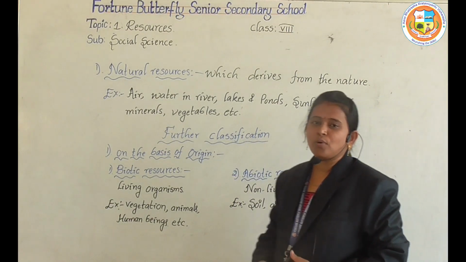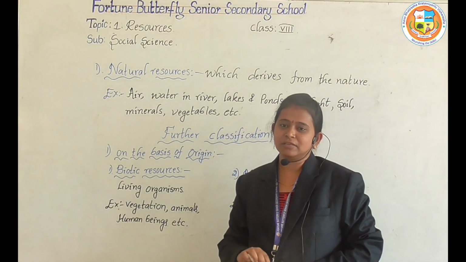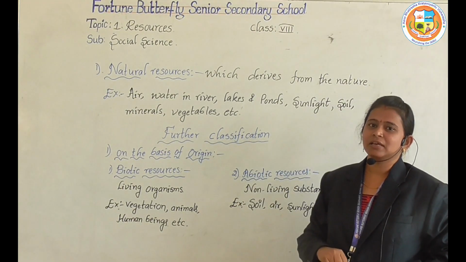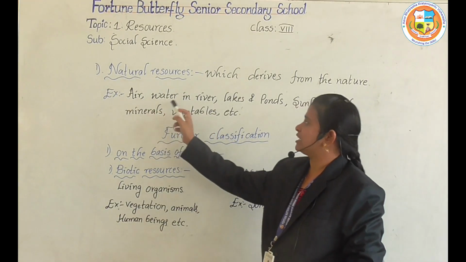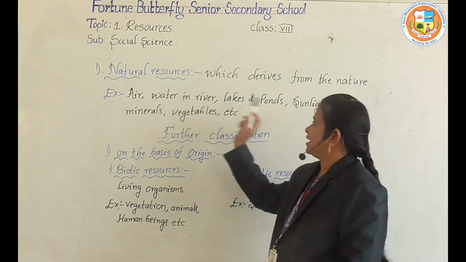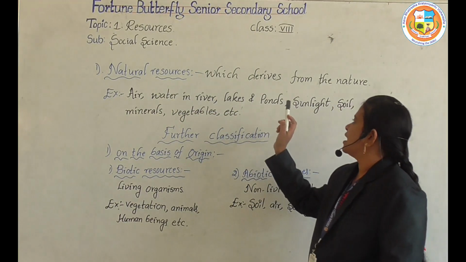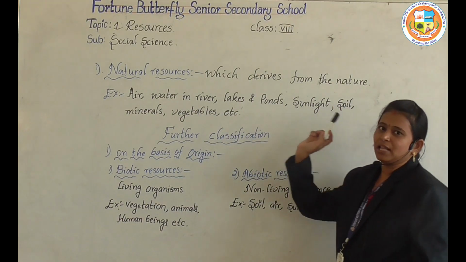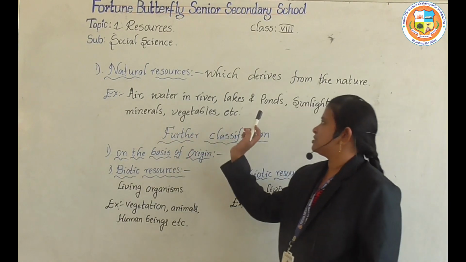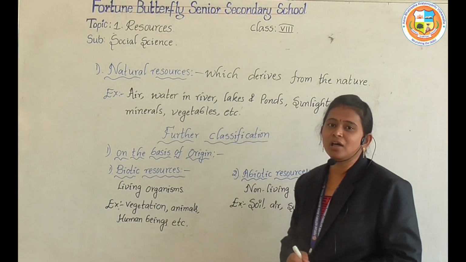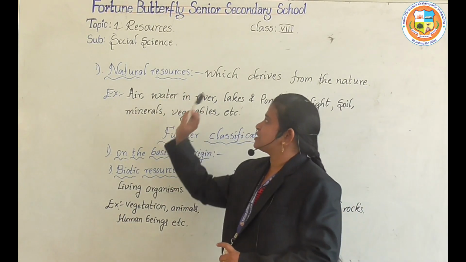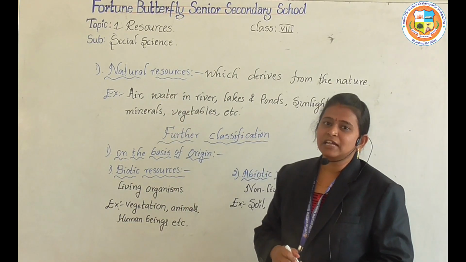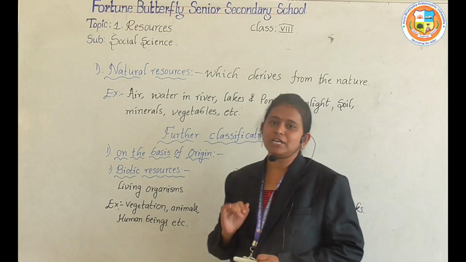So dear children, what comes from nature? Can you answer it? Yes, you are right. For example, air, water in the river, water in the lakes, water in the ponds, sunlight, soil, minerals, vegetation, etc. So this all comes from nature. And natural resources can be further classified into 4 types.